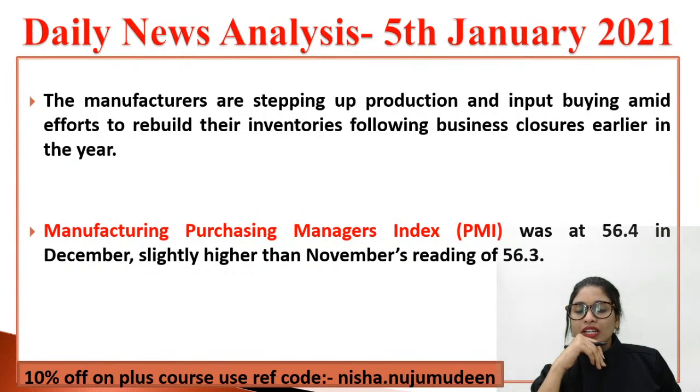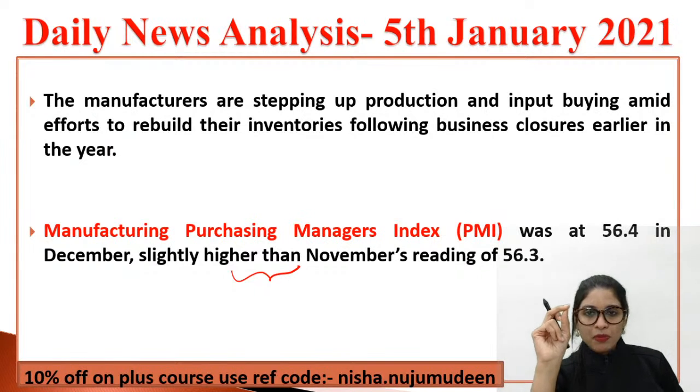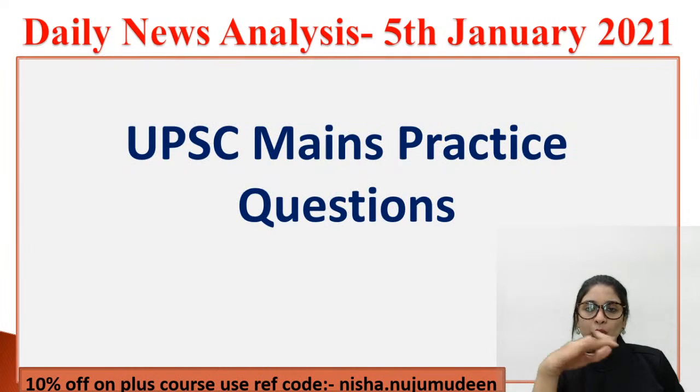Now there is an index called the Manufacturing Purchasing Managers Index. That was at 56.4 in December, which is slightly higher than November as well. Matlab, we are improving every now and then. Even if it is by 0.1%, there is a lot of improvement that we have made. Okay. So that's all, my young officers. We are done with the daily news analysis of today's class.